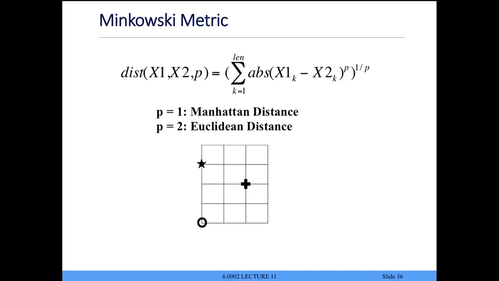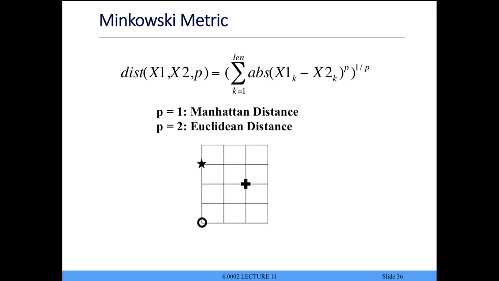Here we're going to use something called the Minkowski metric, or the Minkowski difference. Given two vectors and a power p, we basically take the absolute value of the difference between each of the components of the vector, raise it to the pth power, take the sum, and take the pth root of that. So let's do the two obvious examples.